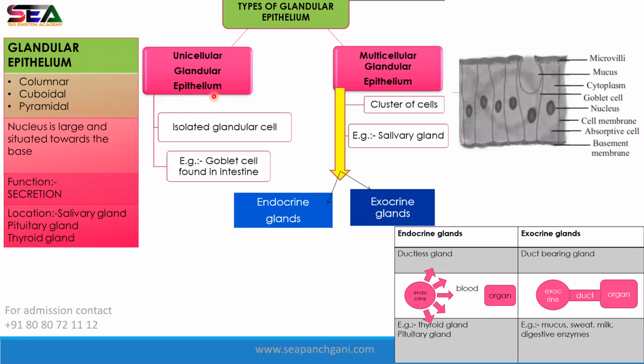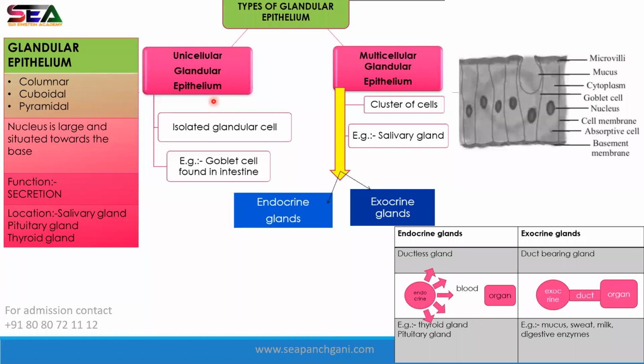Unicellular means isolated. Uni means one. Isolated means somewhere one cell is present. In this tissue, one cell is present. An isolated glandular cell is present. For example, the goblet cell found in the intestine. What is the function of the goblet cell? The goblet cell is found in the intestine as well as the respiratory system. The function of the goblet cell is to produce mucus.